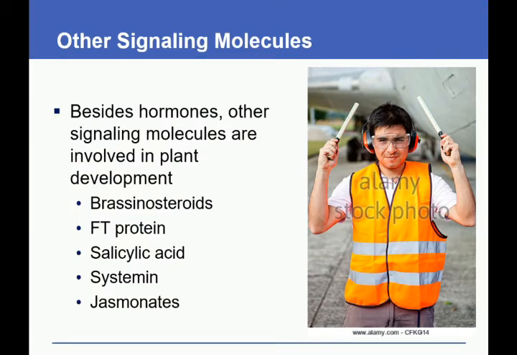Besides hormones, other cellular molecules are involved in plant development. For example, brassinosteroids, FT protein, salicylic acid, histamine, and jasmonates.